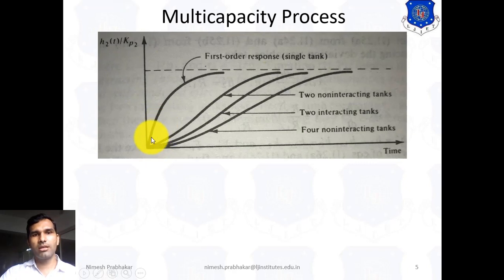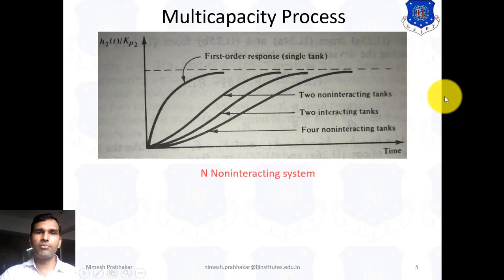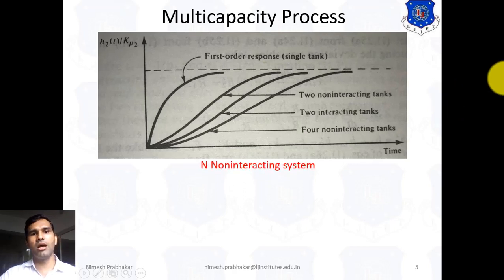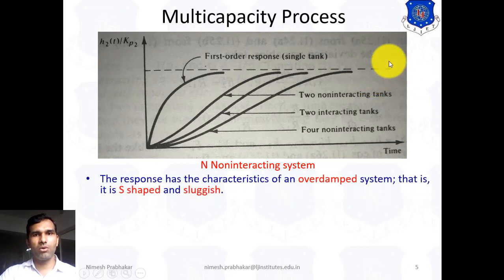Now from this graph we can conclude. First we write the conclusion for the non-interacting system. We can see here the response has the characteristics of an over-damped system, that is, it is S-shaped and sluggish.